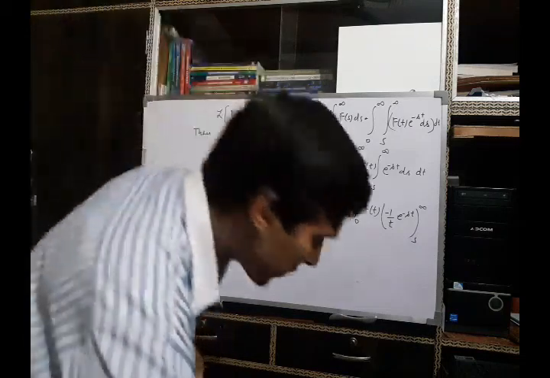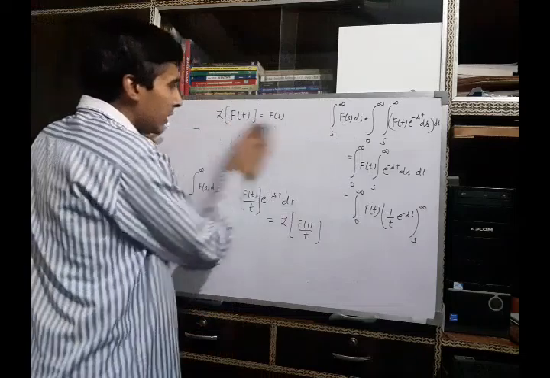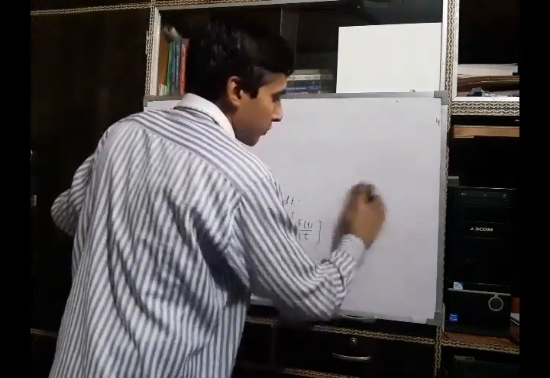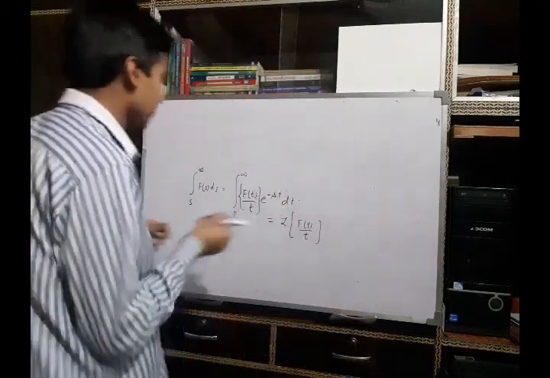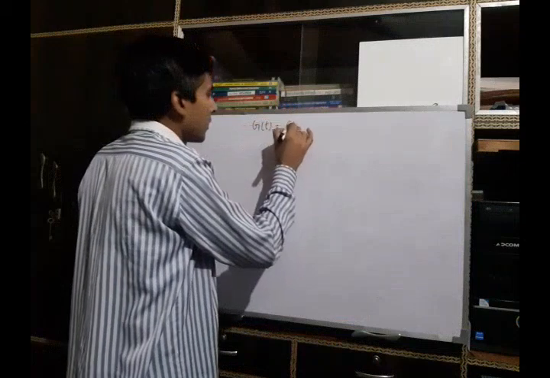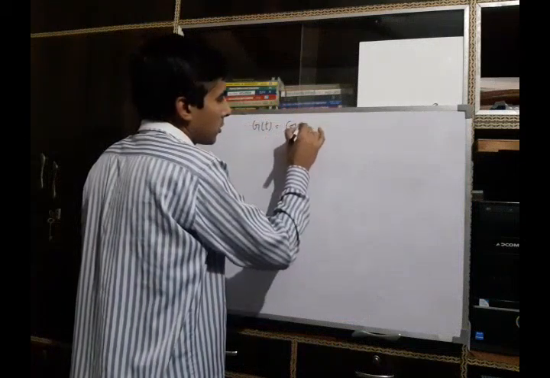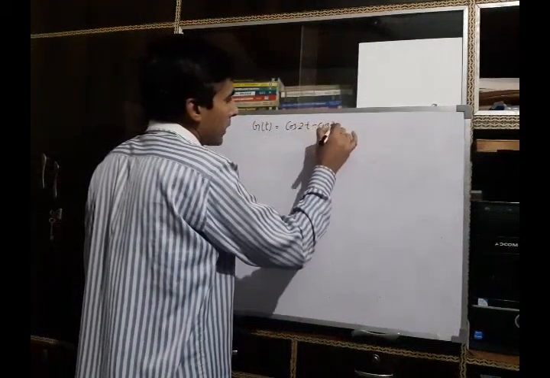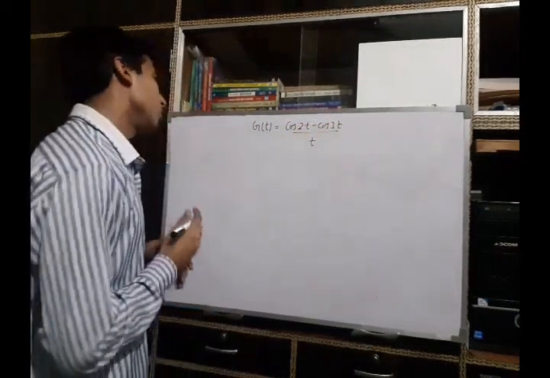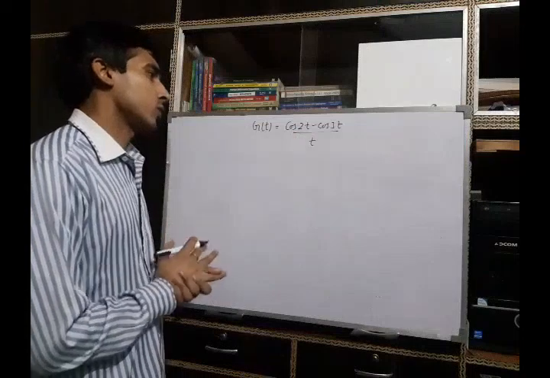Now using this result, we will find the Laplace transform of the function, which is defined as g(t) equals (cos 2t minus cos 3t) by t, and we have to find the Laplace transform of this function.